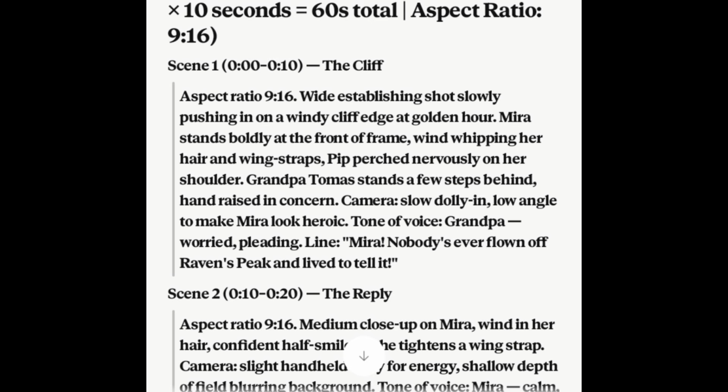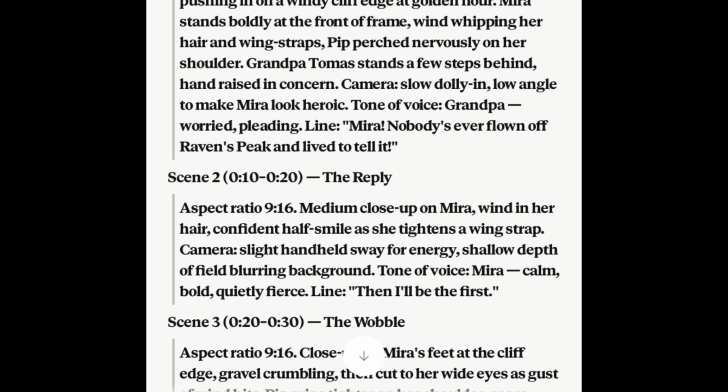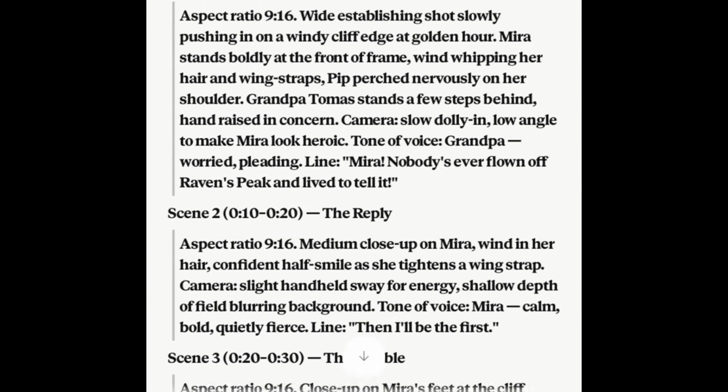That is 1 minute. Then aspect ratio is going to be 16:9 aspect ratio. I don't know why he's putting 9:16. I didn't demand for that.